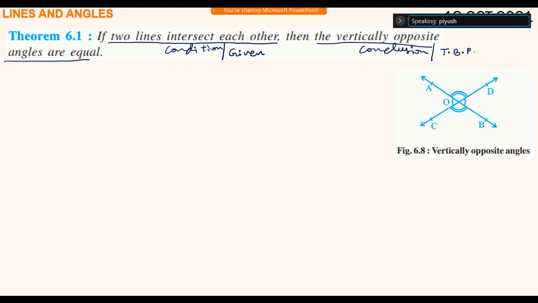मालूम आया? Yes, sir. नाउ लिखो, इसको लिखो. स्टेटमेंट पता है, गिवन पता है, टू बी प्रूव्ड पता है, फिगर भी है, और यहाँ पे प्रूफ कैसे करेंगे? How will you prove? Write all. Theorem 6.1. If two lines intersect each other, then the vertically opposite angles are equal. It is to be proved.